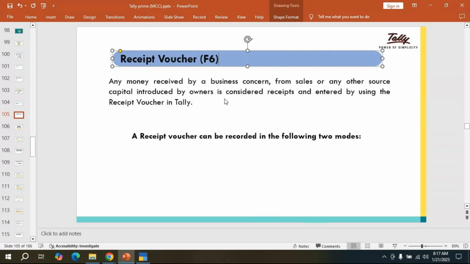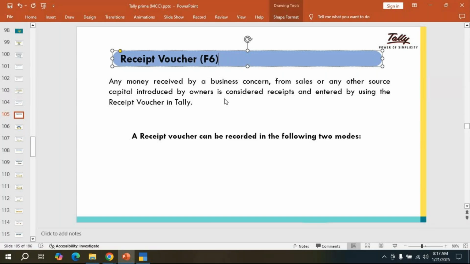In that, capital account introduced by owner. The owner is investing the amount to run the company, correct? The company is receiving the amount from the owner. That's why in our accounts book, we have to write a receipt voucher. We received the amount from the owner, like this we have to enter it.